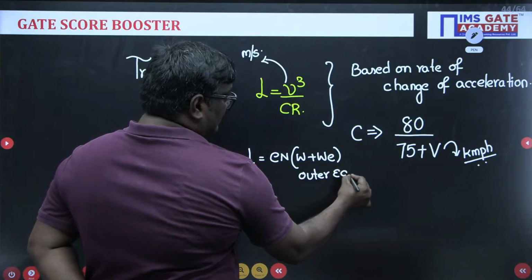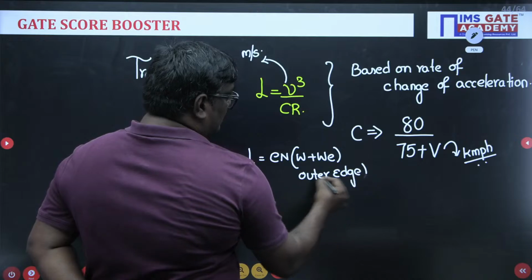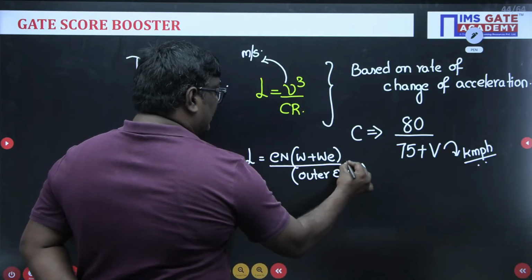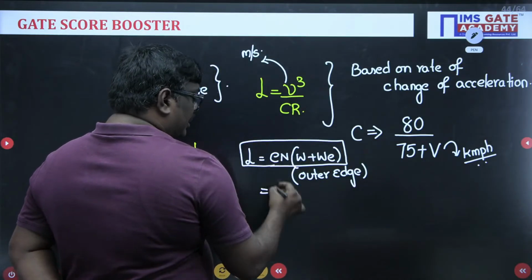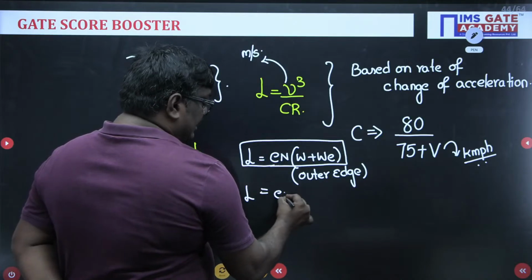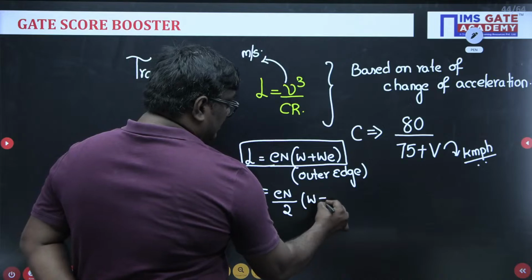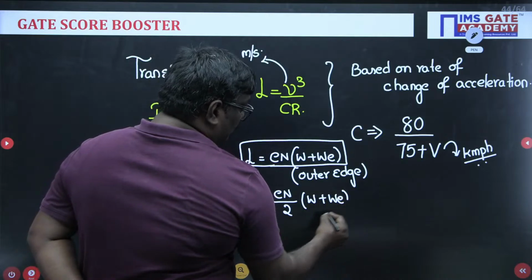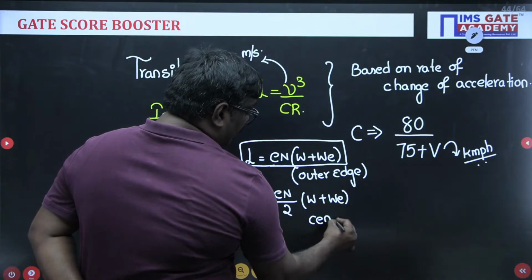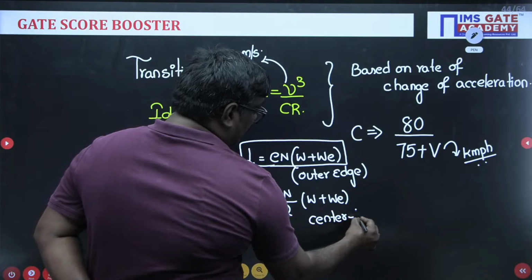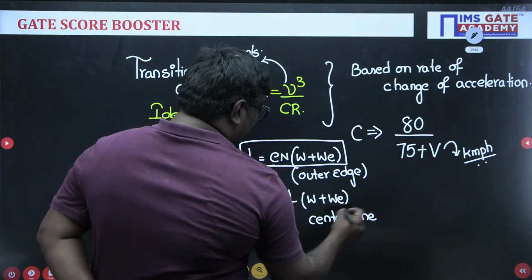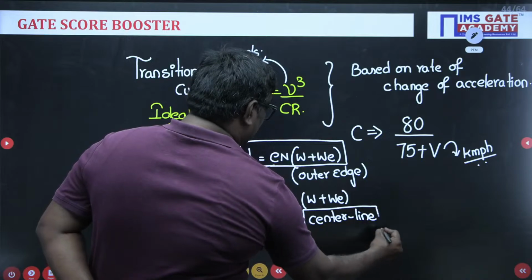The length of the transition curve, L, is equal to En by 2 into W plus We, if it is rotated about the central line.